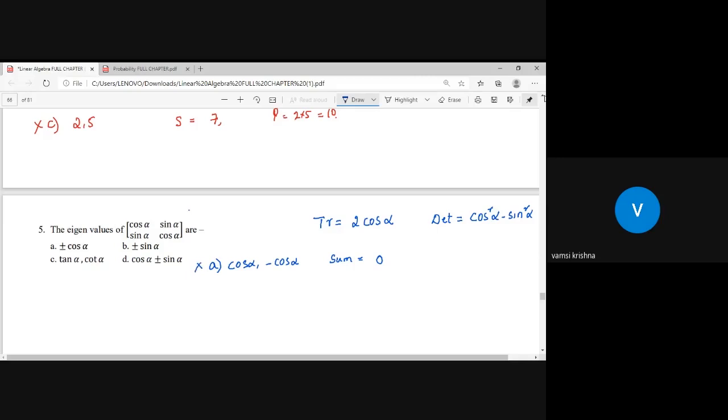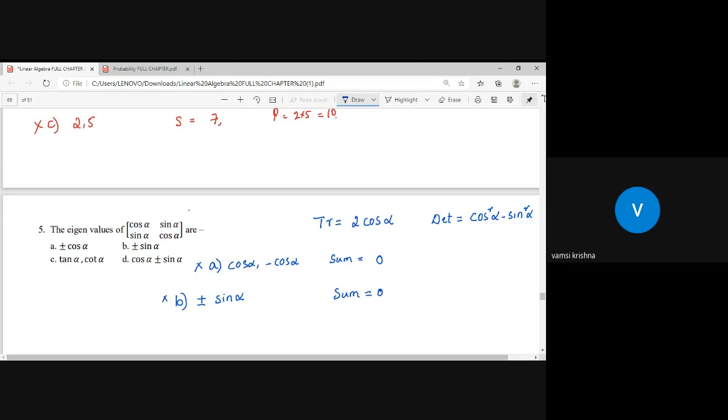So option A is wrong. Sum of the eigenvalues must be equal to the trace of the matrix. Remember that. And option B is plus or minus sine alpha. If I add plus sine alpha minus sine alpha, again the sum is 0. Sum is not matched with my trace. So this B is also wrong.